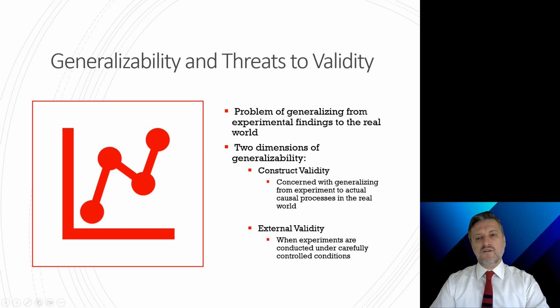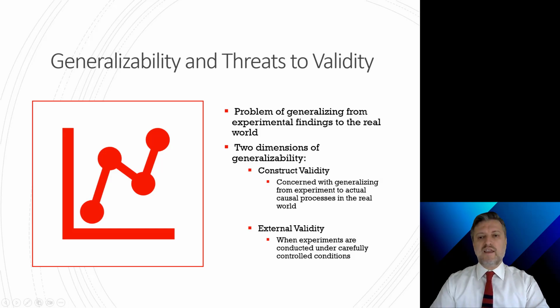They are also having the problem of generalizing from experimental findings to the real world, because experiments often take place under controlled conditions. Here, I just want to talk briefly about threats to external validity. We need to answer questions like these. Can an intensive probation program, shown to be successful in Austin, Texas, achieve similar results in New York City? Threats to external validity are more significant for experiments conducted under carefully controlled conditions rather than more natural conditions.